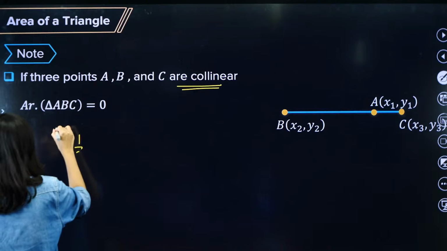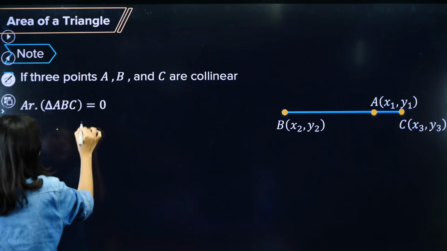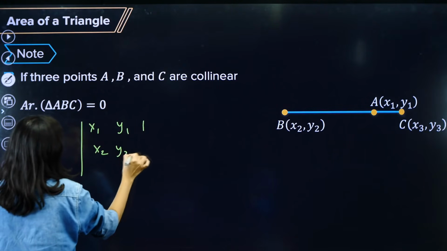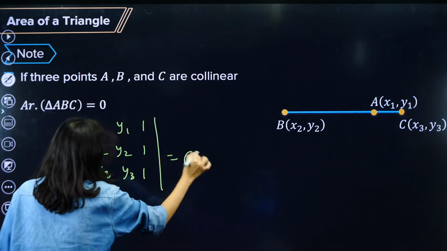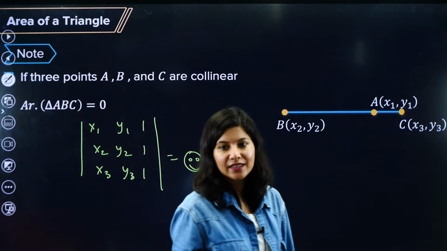Half, though there is no need to write half. So what is the condition? Just tell me. That will be the determinant of x1 y1 1, x2 y2 1, x3 y3 1 equal to 0. If you make it 0, then we achieve the condition of collinearity.